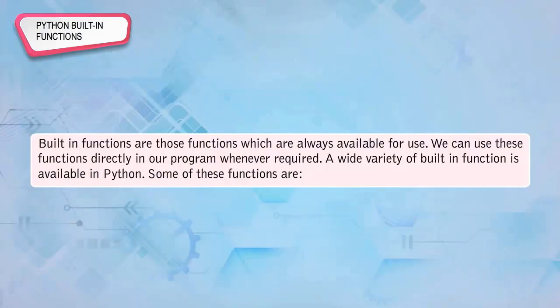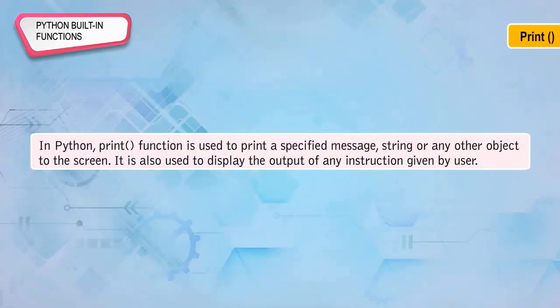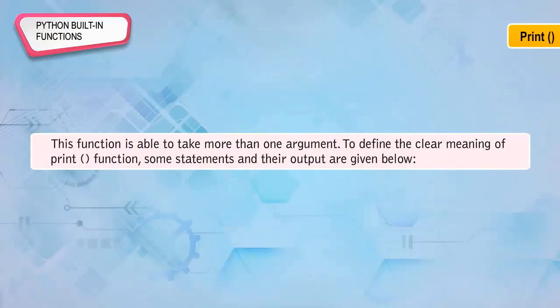Some of these functions are print. In Python, the print function is used to print a specified message, string, or any other object to the screen. It is also used to display the output of any instruction given by the user. This function is able to take more than one argument.